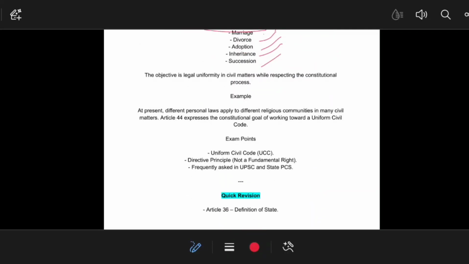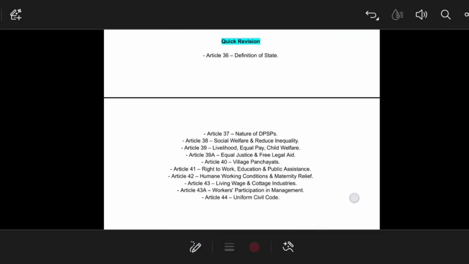So the objective is to provide legal uniformity in civil matters while respecting the constitutional process. At present, as you know, different personal laws apply to different religious communities in many matters, but Article 44 expresses the constitutional goal of working toward a uniform civil code. UCC is a DPSP, not a fundamental right, and is frequently asked in UPSC and state PCS exams, so I have added it because it is important. Let us take a quick revision and then wrap up this lecture.